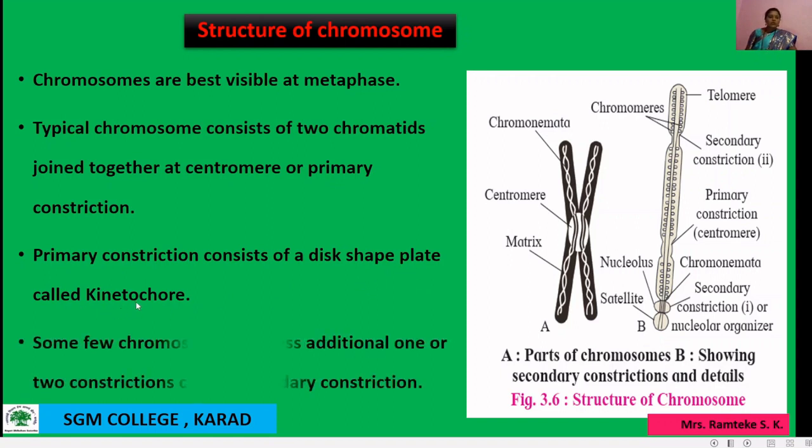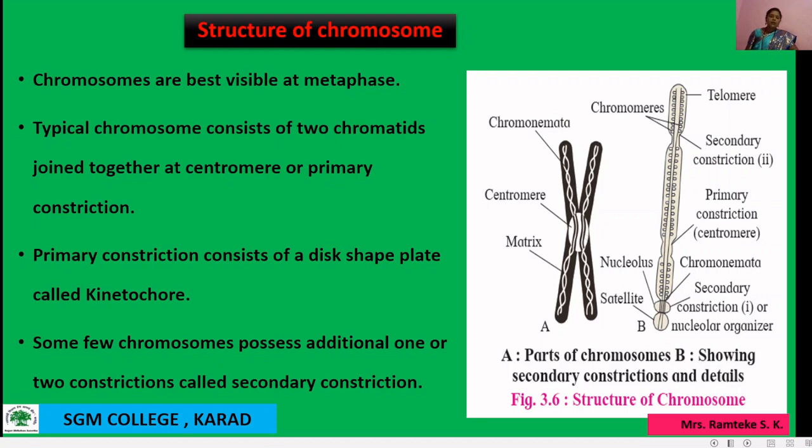Okay, then another point: a few chromosomes possess additional one or two constrictions called secondary constriction. So at this kinetochore, spindle fibers get attached during cell division.